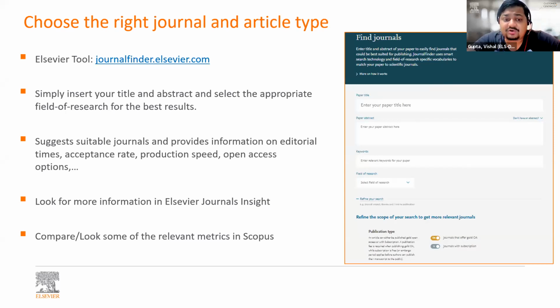All you need to do is add in your paper title, abstract, keywords, area of research, and the system will suggest the most relevant journals where you can publish your research. Apart from that, it will also give you journal insights, information on acceptance and production speed, open access options, and much more. So you can make a good decision by looking at the journal finder based on publisher specific data.